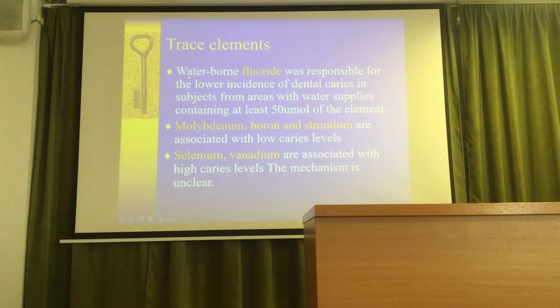Also we have to talk about the trace elements. Fluoride is the most important trace element in dentistry, because if it builds in and changes the hydroxyl group for fluoride, it will be fluorapatite and it's much more resistant against the acidic environment. Fluoride has another systemic effect.